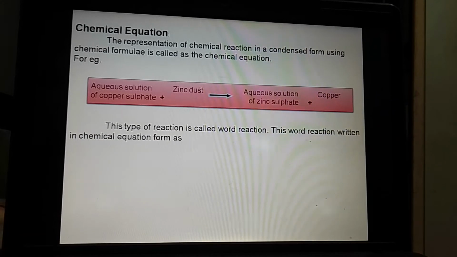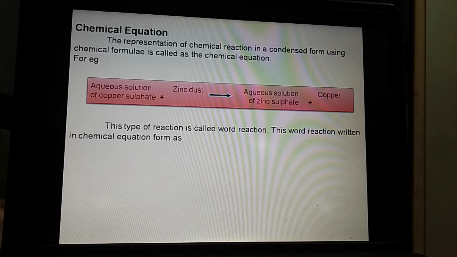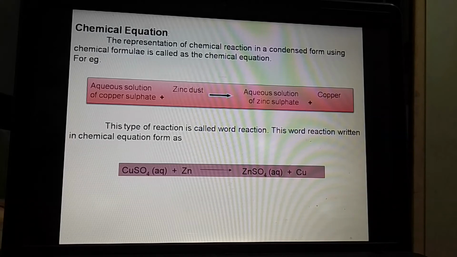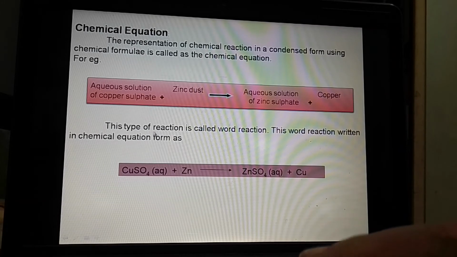Now this type of reaction is called a word reaction. Okay? But if we represent all these components in their molecular formula, what will we see? This aqueous solution of copper sulfate, we will write it in this format, CuSO4 (aq).